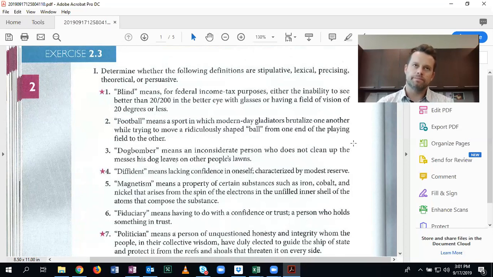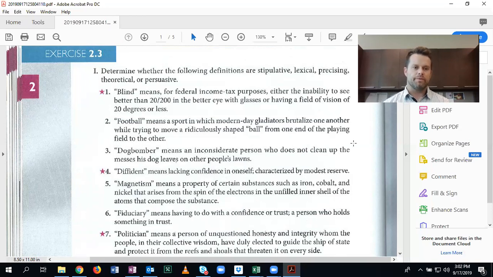Same thing happens when people define people who are anti-abortion as hating women's rights, and vice versa when you define someone who is pro the right to choose as a murderer. Those would also be persuasive definitions. And we see it a lot in politics. A Republican is this, a Democrat is a pansy who wants the government to pay for everything. Those are ridiculous persuasive definitions.